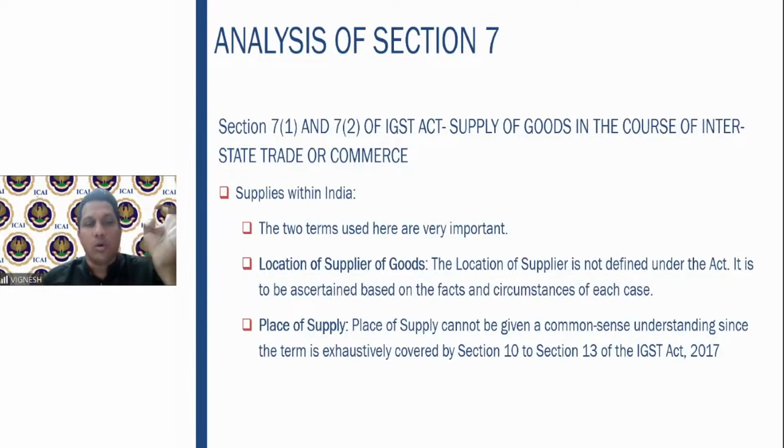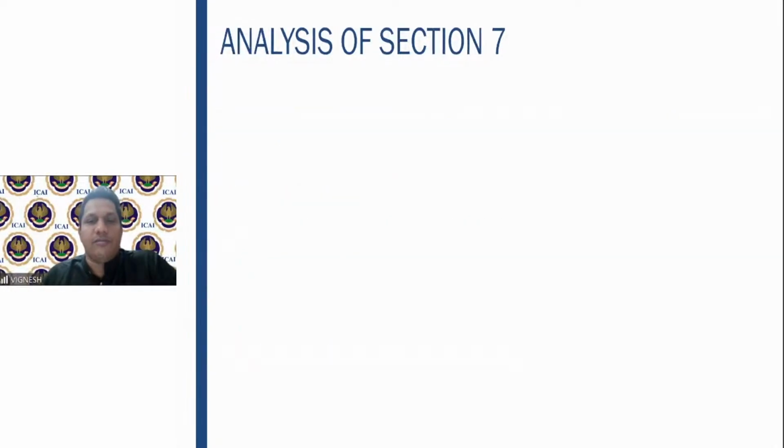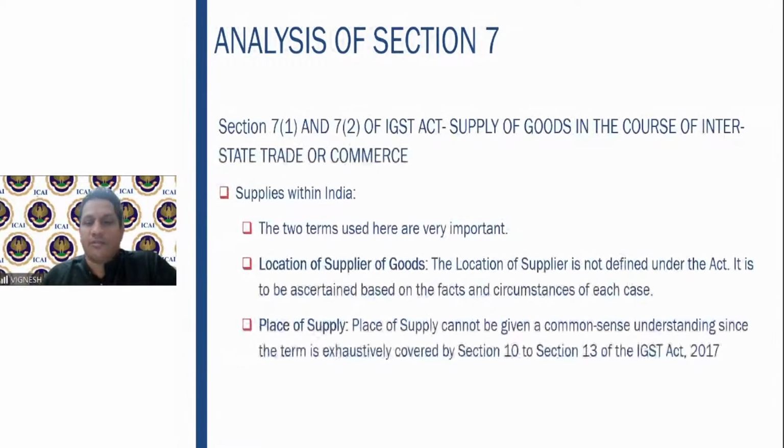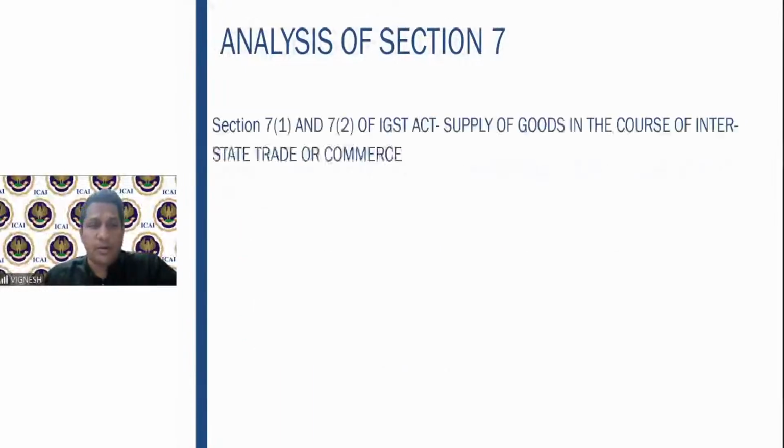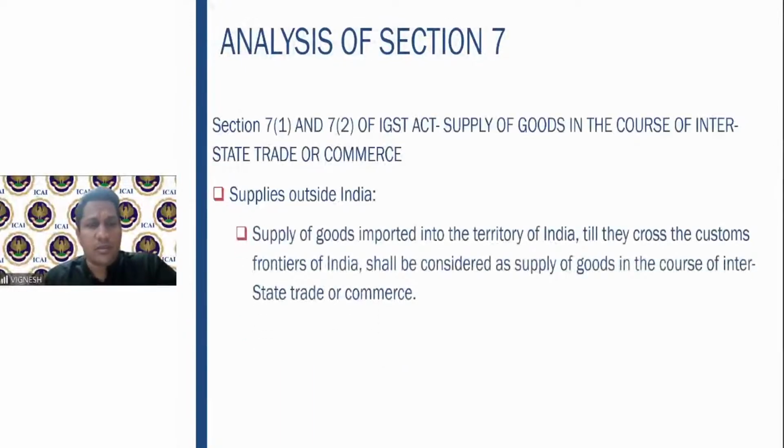Location of supplier of goods is not defined as such. It is to be based on the facts and circumstances of the case. Place of supply cannot be given a common sense understanding because clearly sections 10 to 13 of the GST Act cover the place of supply. Place of supply chapter, please don't miss. Very, very important chapter. Don't miss it at any cost.